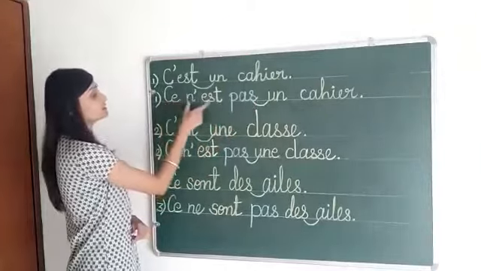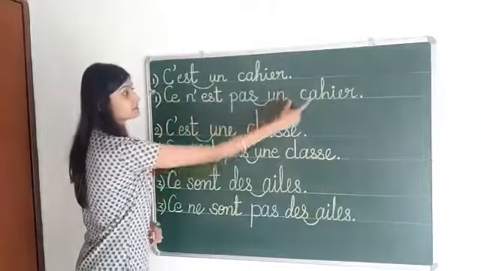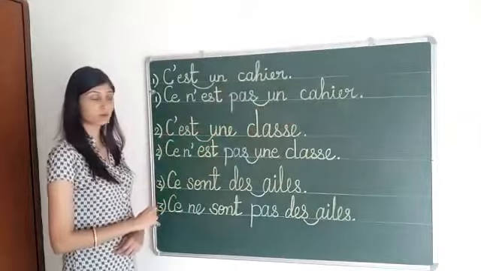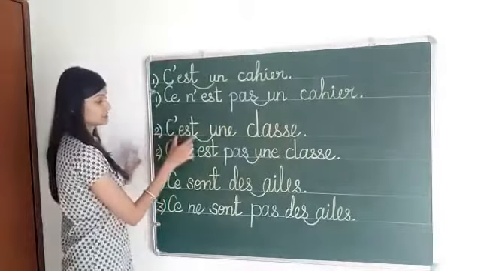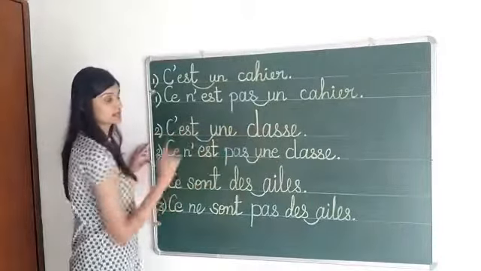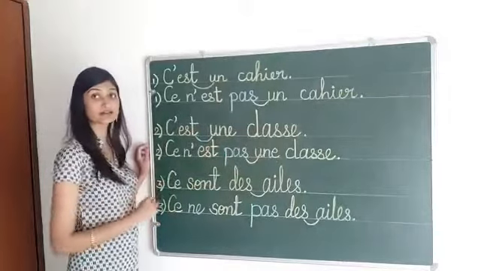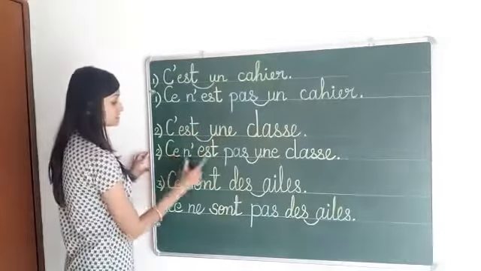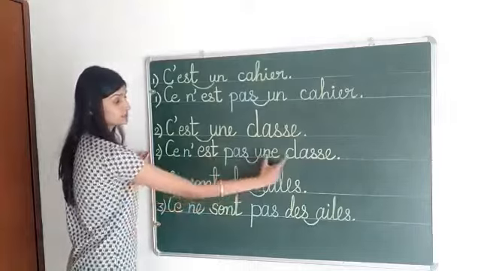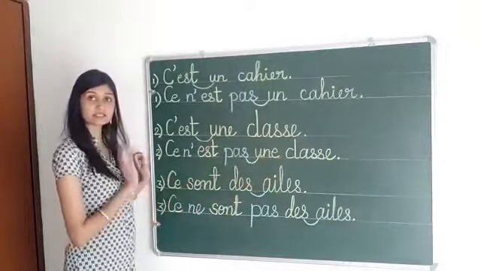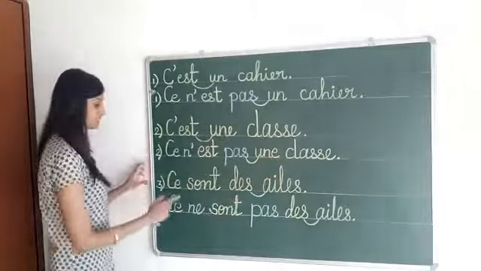Okay. Ce n'est pas un cahier. Okay. Then the second one, c'est une classe. This is a classroom. Ce n'est pas une classe. This is not a classroom.